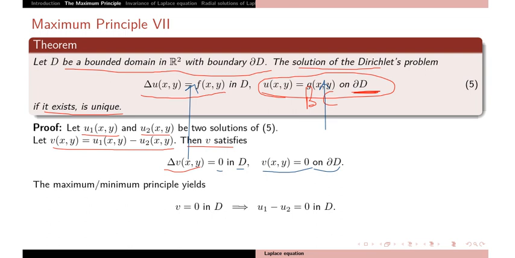By using the maximum principle, v is 0 on the boundary and this is the maxima. So v is 0 everywhere, so u1 and u2 are equal.